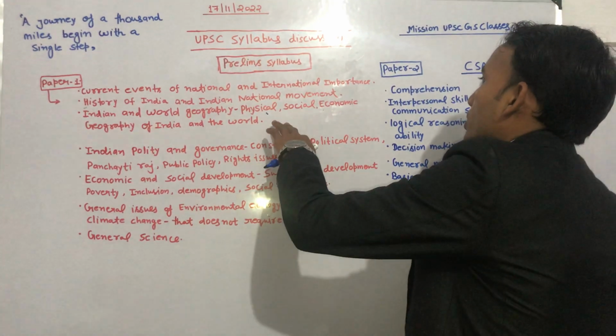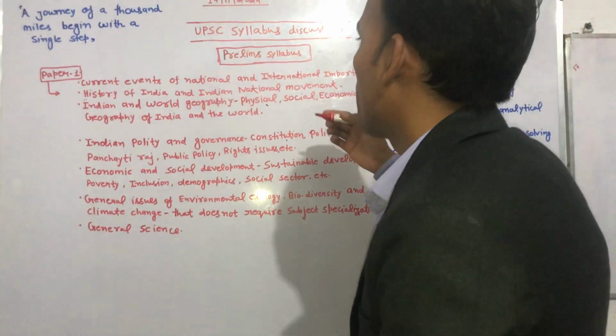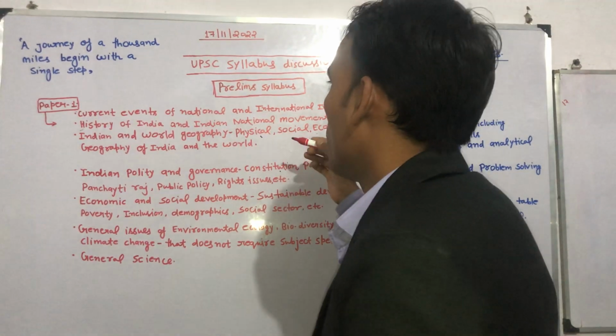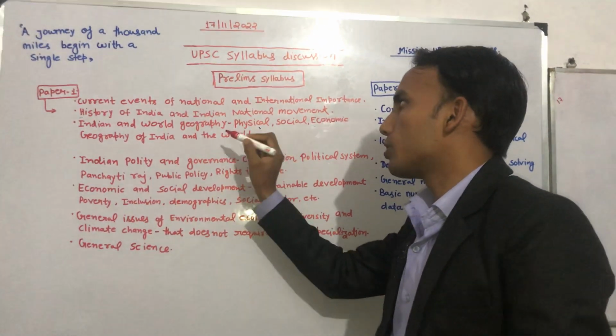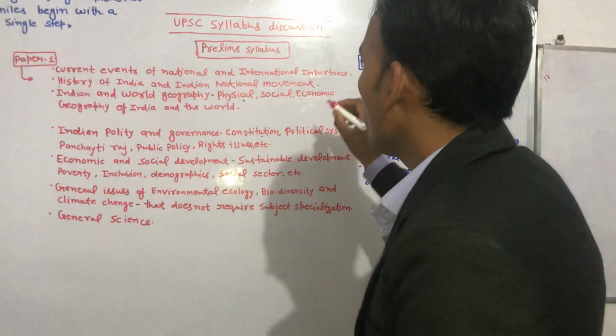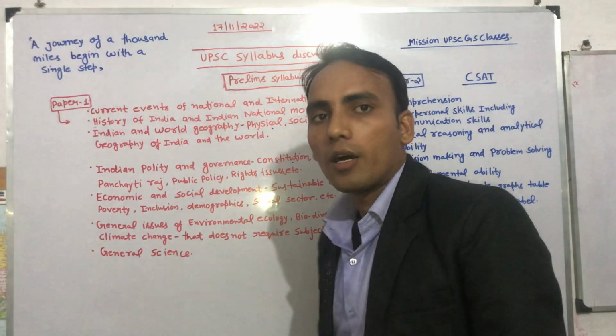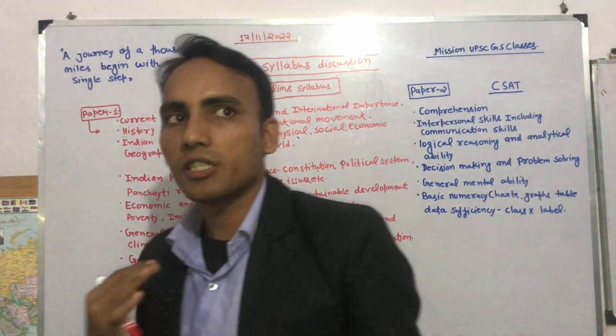Although this section is not directly that important, you have to read it with the map. If you read this geography with mapping, then you will properly understand this part, and you will be able to solve whatever questions UPSC is asking.